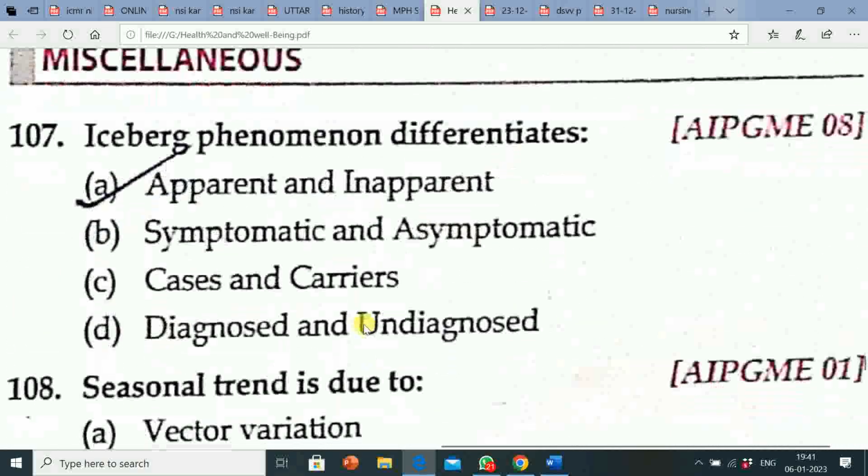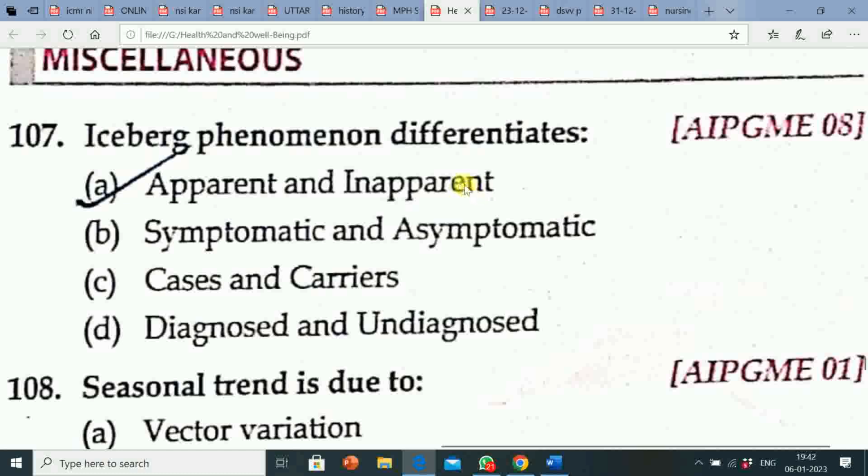Next question is, iceberg phenomenon differentiates: option A, apparent and inapparent; option B, symptomatic and asymptomatic; option C, cases and carriers; option D, diagnosed and undiagnosed. Correct answer is option A, apparent and inapparent. Iceberg phenomenon differentiates between apparent and inapparent.